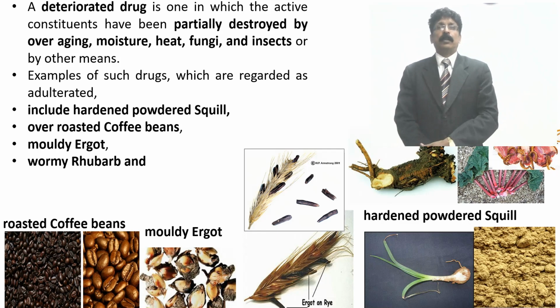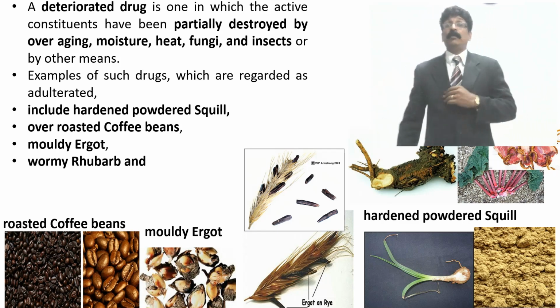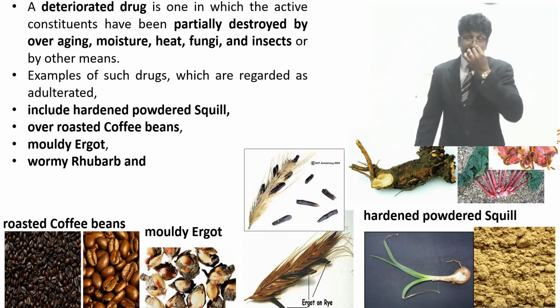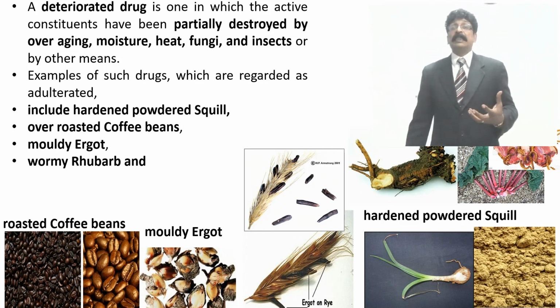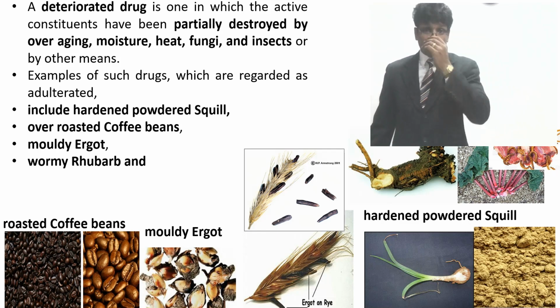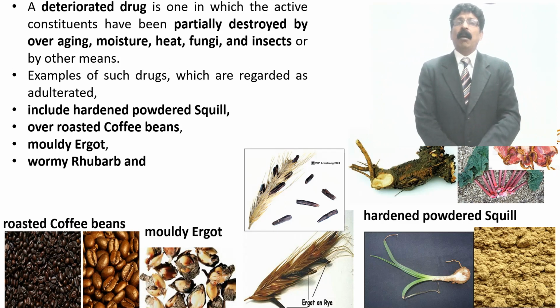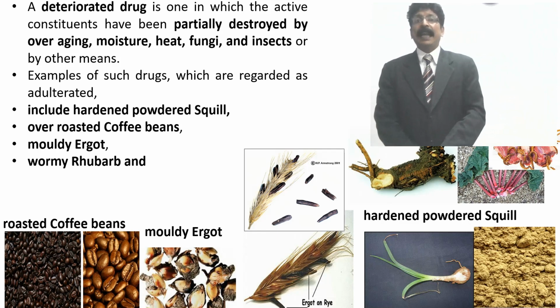So the rhizomes, you can see in the picture I have shown, there are worms in the underground rhizome. If you are not collecting at the right time, or the soil has been infected by pests, they may eat the active constituent present in the root or rhizome. So when you are packing and selling it or bringing it to the dispersing area with this worm-eaten rhubarb, that is also adulterated.